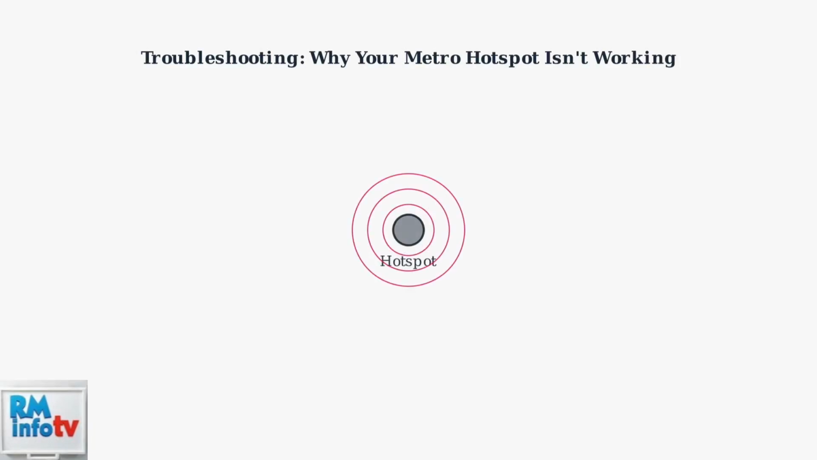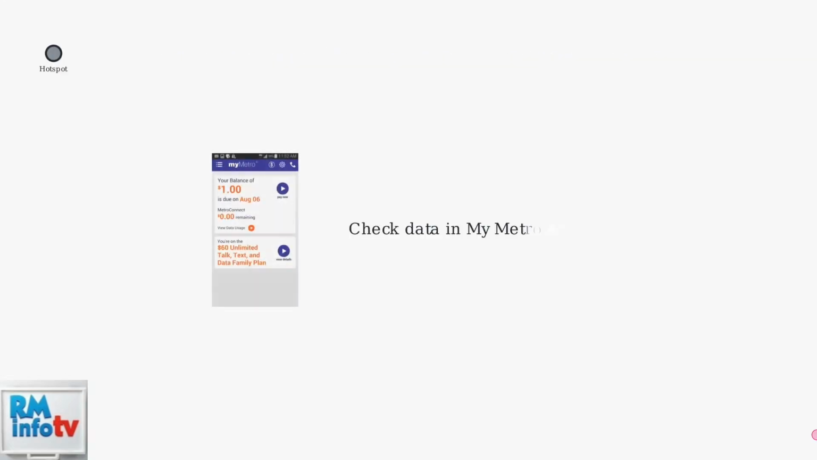Experiencing issues with your Metro by T-Mobile hotspot? Here's a breakdown of common causes and fixes. First, ensure your plan includes hotspot data and that you haven't exceeded your limit. Check the My Metro app to monitor data usage.